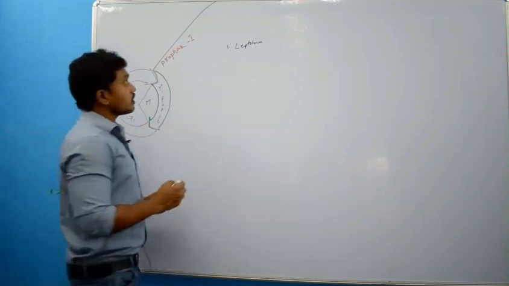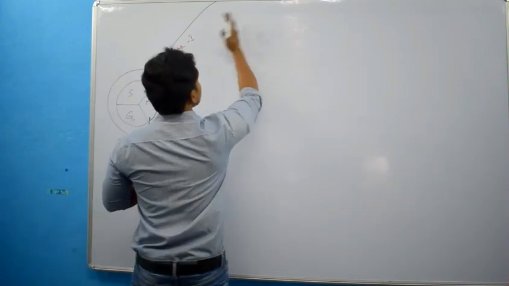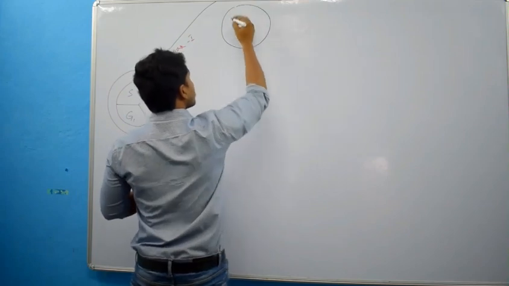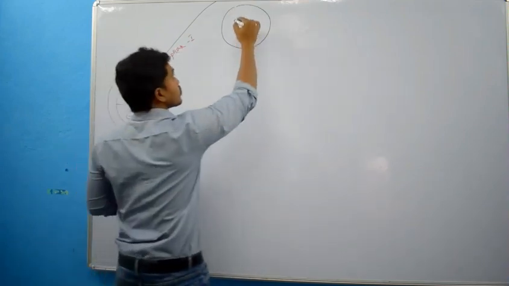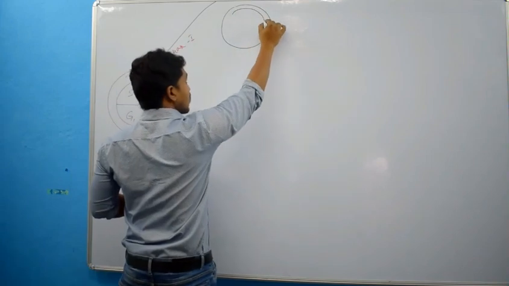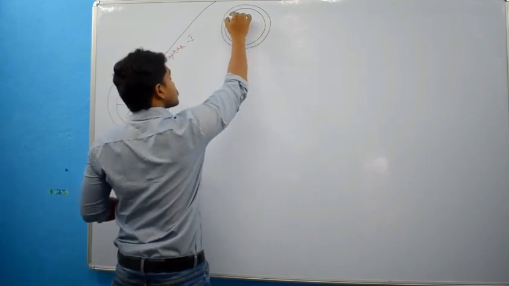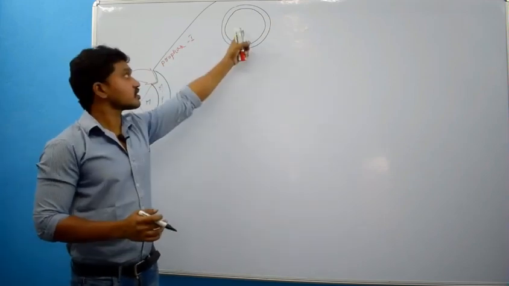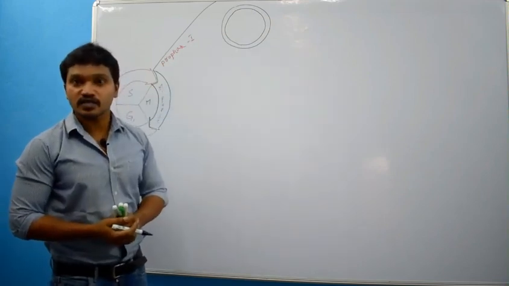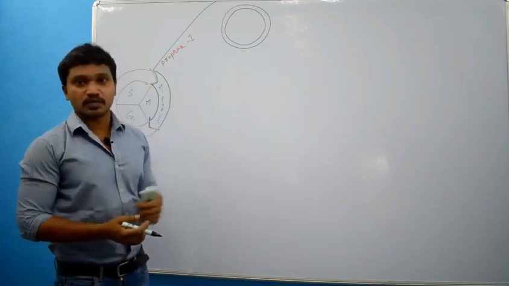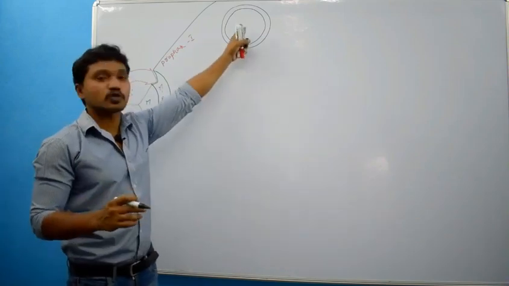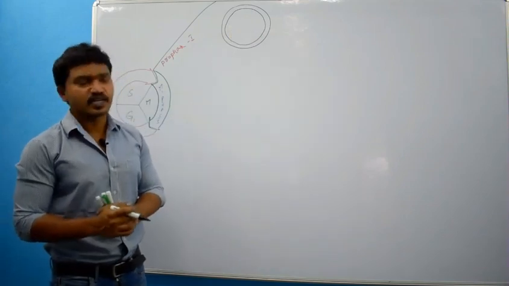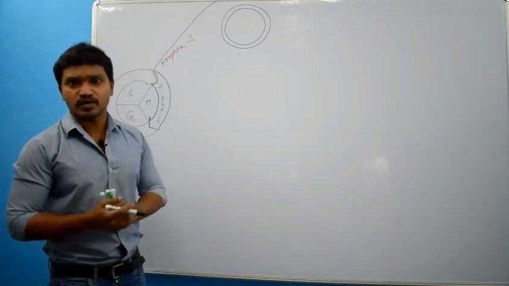So I am taking a cell over here. This is the cell. The cell contains a nucleus. I am drawing a little bigger nucleus to explain the structures which are present within the nucleus. What are the structures which are present here? Chromosomes are present, so I have to draw chromosomes over here. That's why I am drawing a little larger nucleus. I never mean that this cell has a very big nucleus.